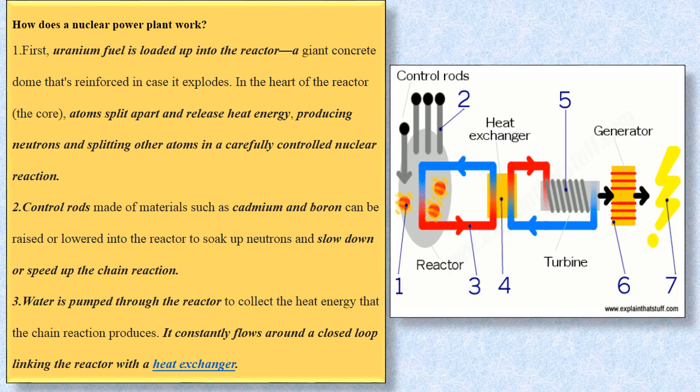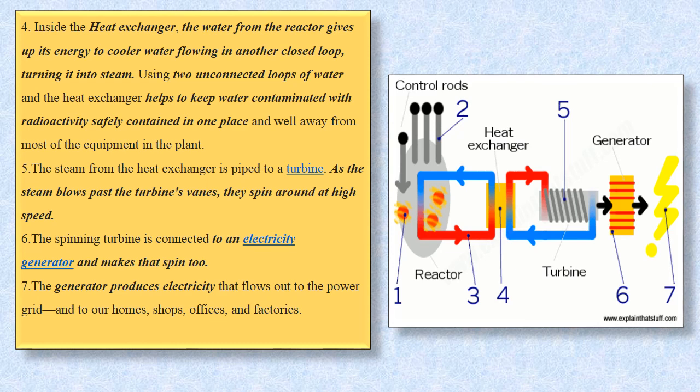Now what happens next? Inside the heat exchanger, the water from the reactor gives up its energy to the cool water flowing in another closed loop. If you look at the other closed loop beside it, cold water is moving to the heat exchanger where it gets heated again, turning into steam. Now why are the two loops away from each other? The loop of water which gets heated is away from the other loop which is heating the water, and in between there is a heat exchanger.